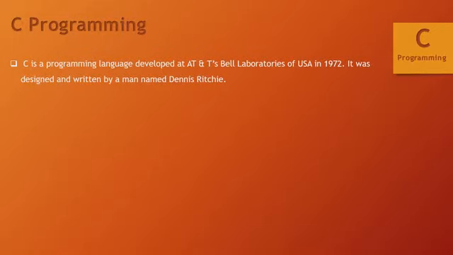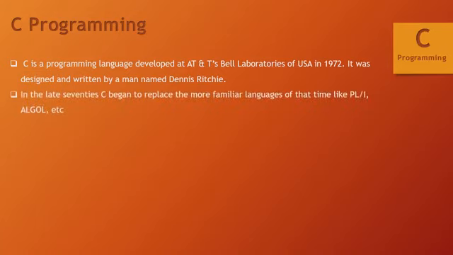So basically, the C programming language was developed at AT&T's Bell Laboratory in the USA in 1972, and it was designed and written by the man named Dennis Ritchie. So Dennis Ritchie is also known as the father of the C programming language. In the late 70s, C began to replace the more familiar languages of that time like PL/I and ALGOL, etc.